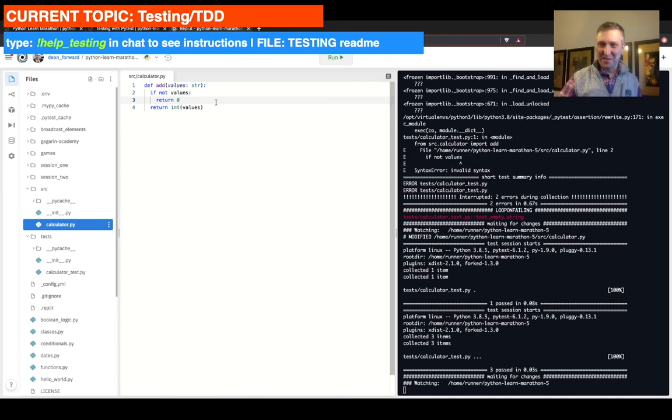We'll have plenty of other ones to solve. Sorry, I got carried away here a little bit. So what we're doing here, we're putting an if statement. We're checking values for truthiness, right, meaning that if values comes back as an empty string, it's going to be set to false. So if value is false, if not values is true, and therefore we just return 0. Otherwise, we convert that value over.